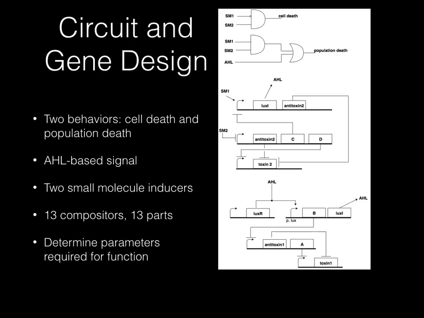This circuit describes the cascade of events inside the cell to achieve these behaviors. Addition of only small molecule 2 results in a cell death that is localized to the cells only receiving the inducer. Addition of small molecules 1 and 2 together results in a spike of AHL followed by a delayed accumulation of toxin. The spike of AHL enables the kill switch signal to be passed to surrounding cells. Neighboring cells will receive the AHL signal, triggering a cascade that will rapidly produce more AHL, then cause cell death. Antitoxins are also included to prevent natural fluctuations from triggering the kill switch. The benefit of the self-propagating signal is that you do not need to rely on added inducer to reach every single cell to destroy the entire population.